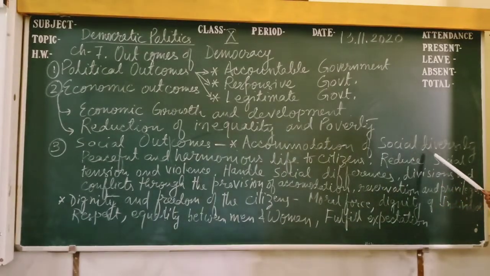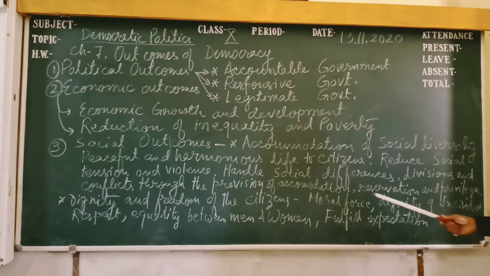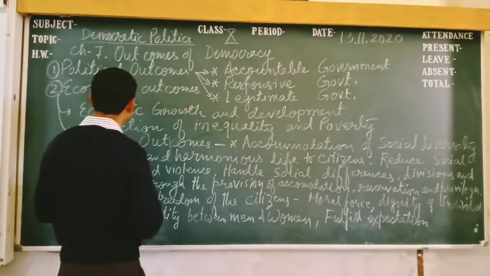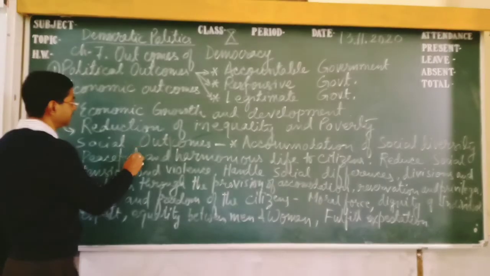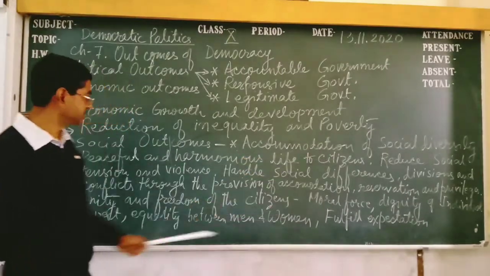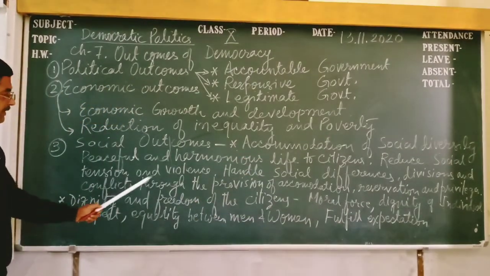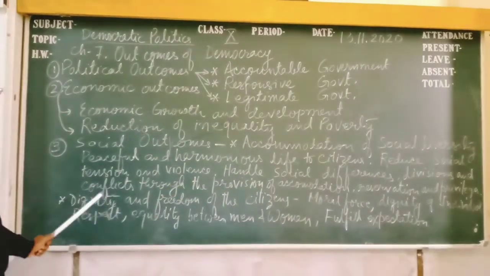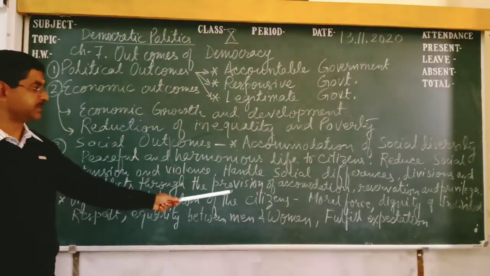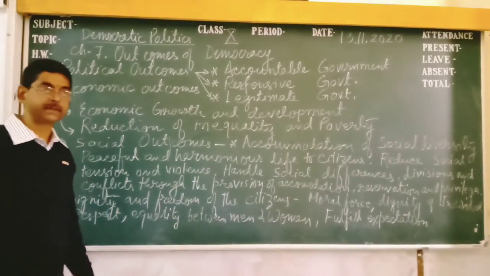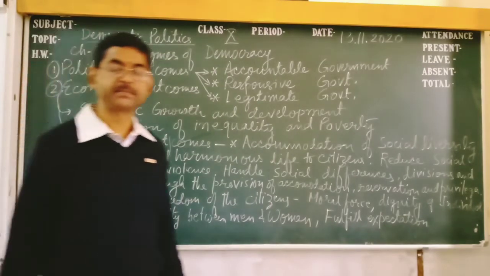In accommodation of social diversity, we can see a peaceful and harmonious life for the citizens. The government wants to give peaceful and harmonious life to citizens, and reduce social tension and violence. Then handle social differences, divisions and conflicts through provisions of accommodation and reservation and privileges. So these are the processes to accommodate different types of social groups.